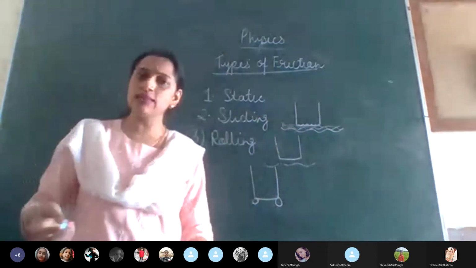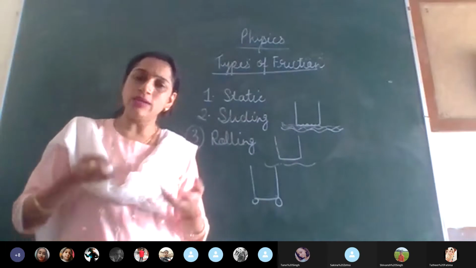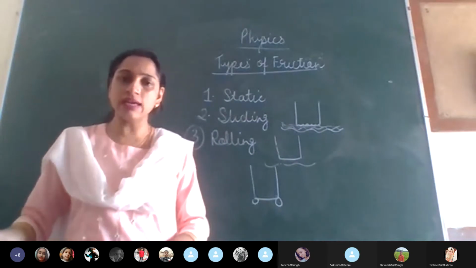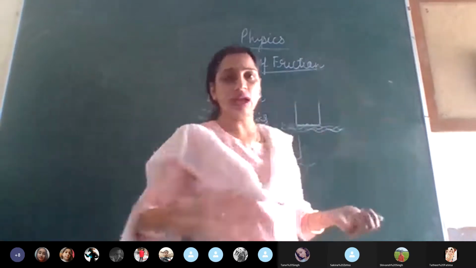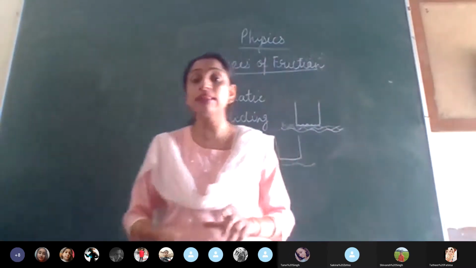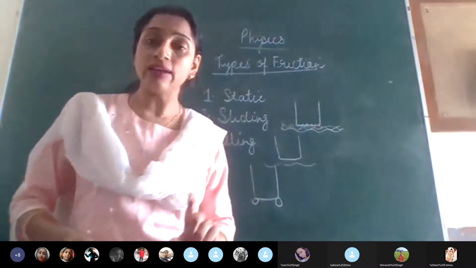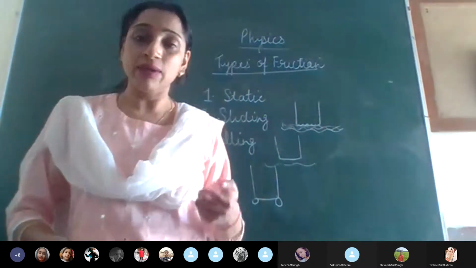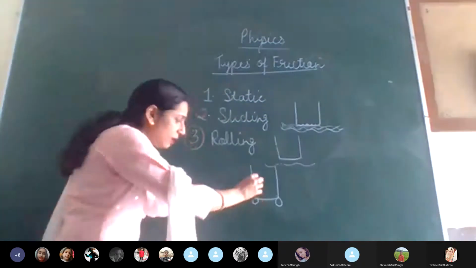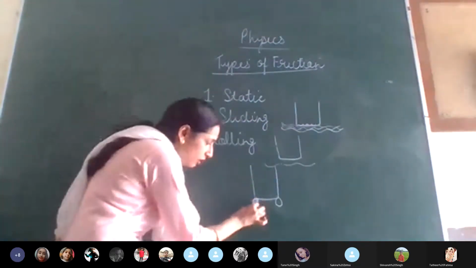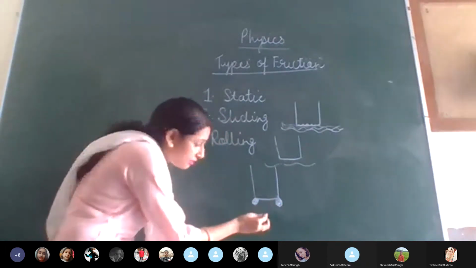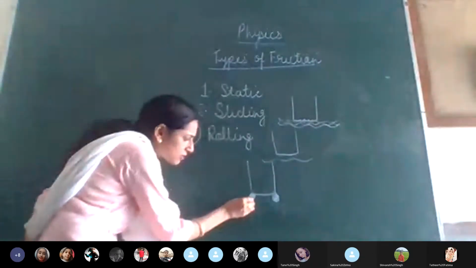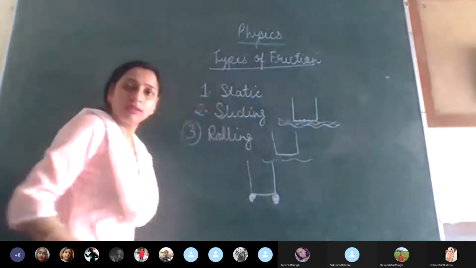In the third case, again the same example. The bag was there, you attach some rollers to it, like a trolley bag. The trolley bag with rollers is very easy. You just hold the handle and you can easily slide it. You can walk comfortably, you don't have to put in any effort. Why? Because the area in contact with the surface is very, very less. Now the rollers also, if you see the roller, maybe the area of the roller is this much. All of you just listen carefully, children. Important. Again, the area which is in contact with the surface is only this much. Yes?